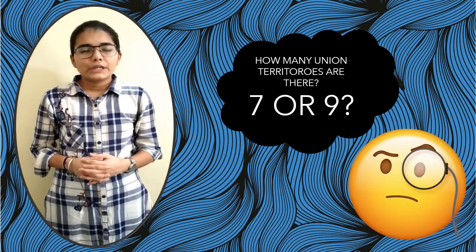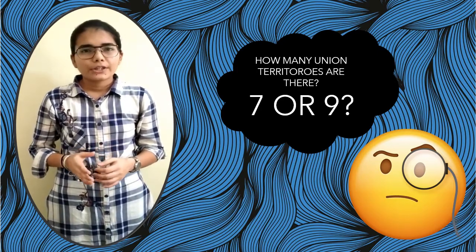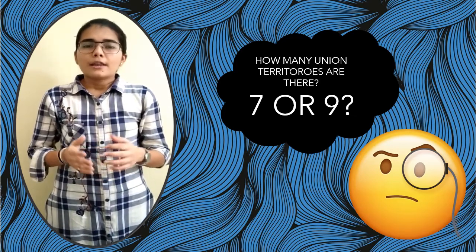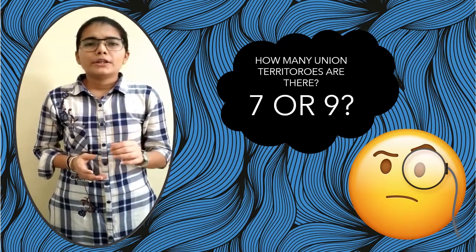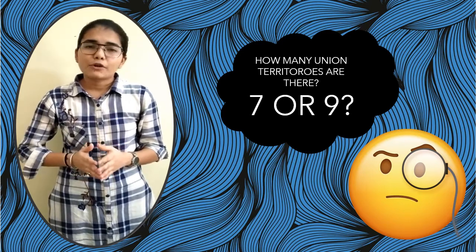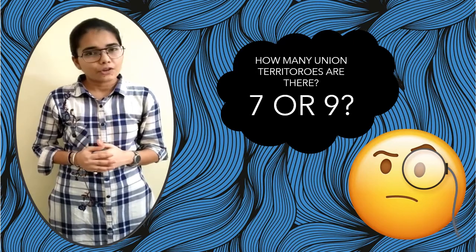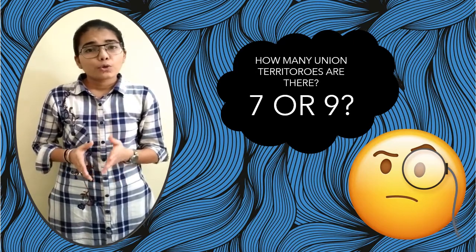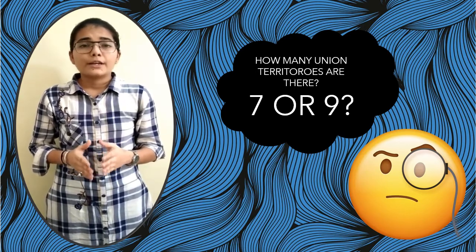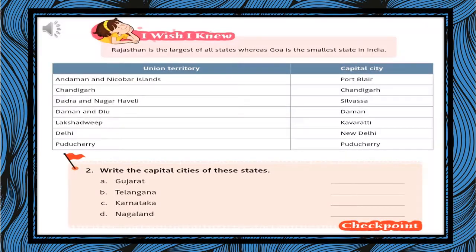Before, there were 7 union territories, which were Andaman and Nicobar Islands, Chandigarh, Delhi, Daman and Diu, Dadra and Nagar Haveli, and Lakshadweep. But then, when the government of India dissolved Article 370 and bifurcated the state of Jammu and Kashmir into the union territories of Jammu and Kashmir and Ladakh, 2 more union territories were added. Now, there are a total of 9 union territories in India. So, from that you can see that India has 28 states and 9 union territories.